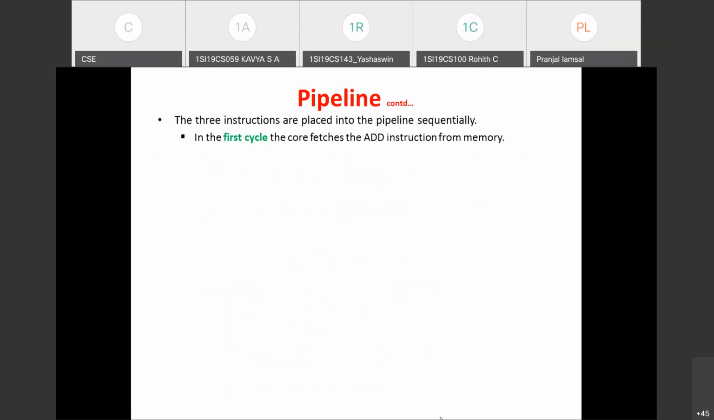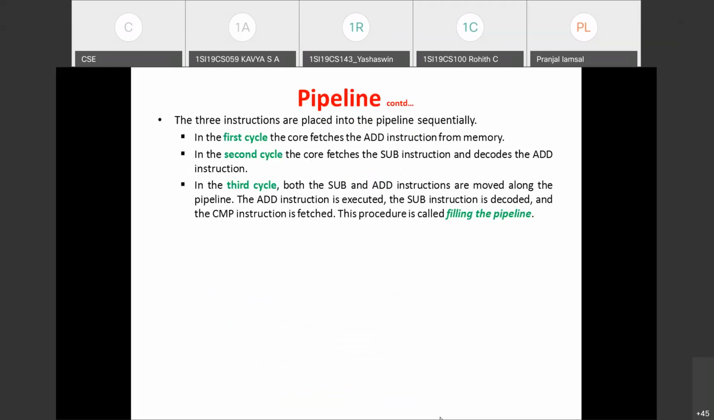As I already told, in the first cycle, the processor fetches the add instruction. In the second cycle, it has fetched the subtract instruction and decoded the add instruction. In the third cycle, add instruction will be executed, sub instruction is decoded, and compare instruction is being fetched. That procedure we call filling the pipeline. The pipeline allows the processor to execute an instruction every cycle. So once the pipeline is filled, thereafter just one cycle is required to execute each instruction.